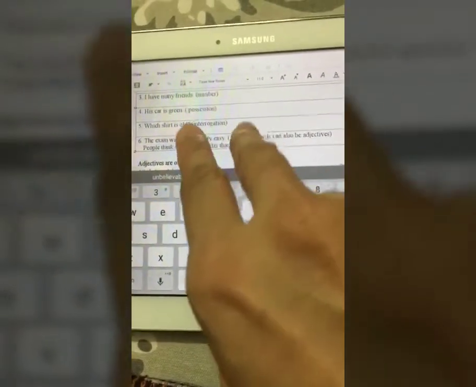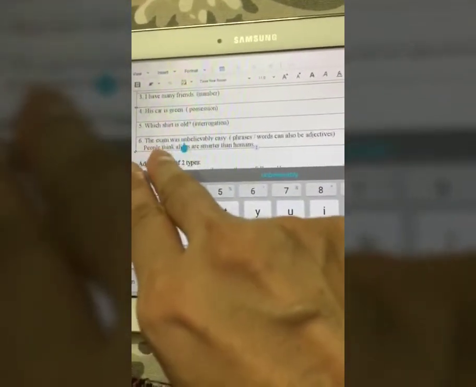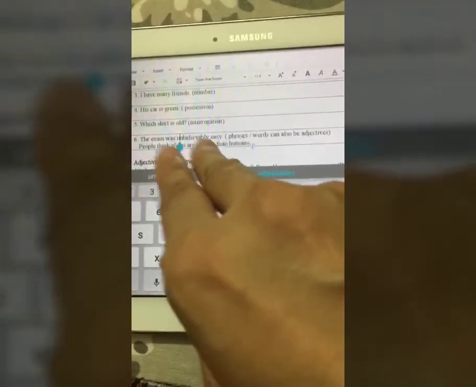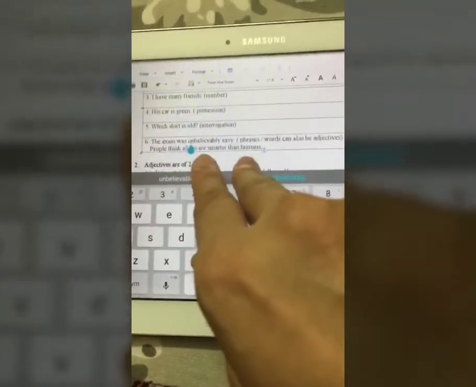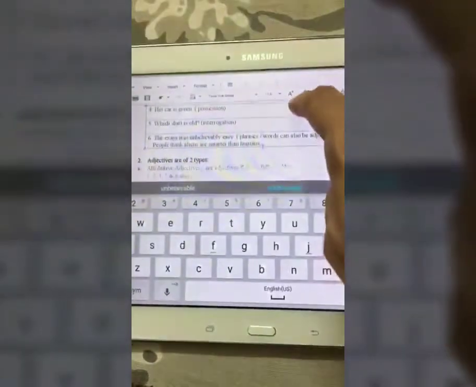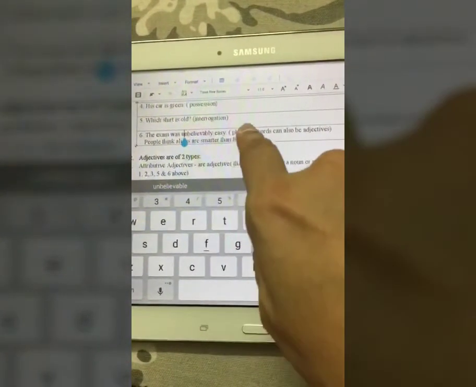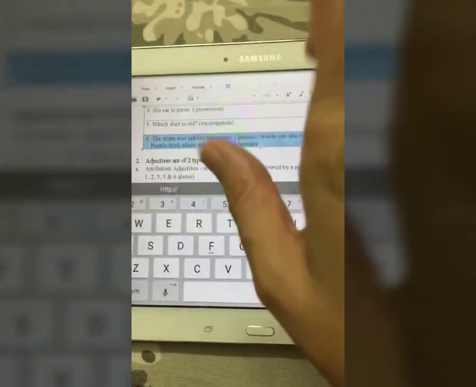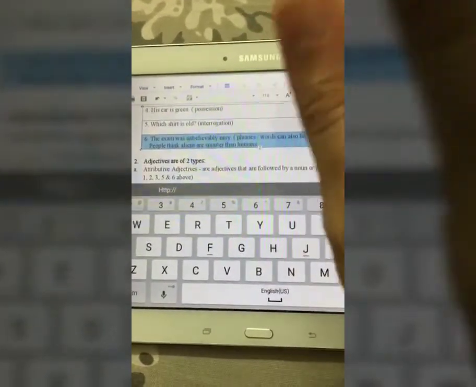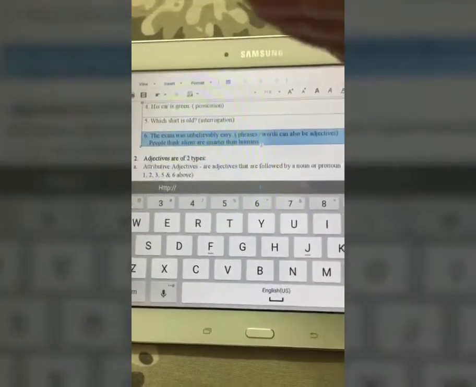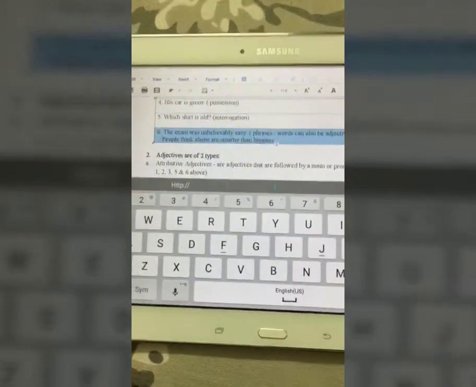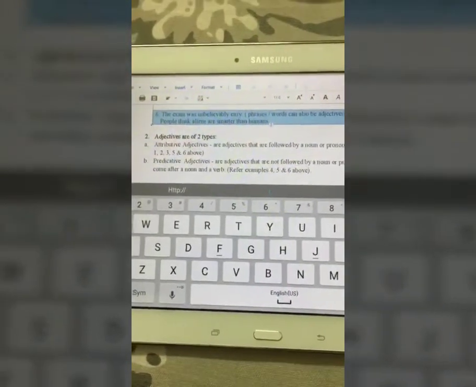Now phrases or a group of words can also be adjectives. For example, the exam was unbelievably easy. Here, what is the adjective? Is it easy only? No, it is unbelievably easy. Means it was very, very easy. So I hope your exams are also unbelievably easy. People think aliens are smarter than humans. Now, smarter than humans is also an adjective. It's a phrase, but it tells us the degree to which aliens are thought to be smart by people. Okay, we'll talk about rules and we'll talk about examples. So don't worry about that right now.